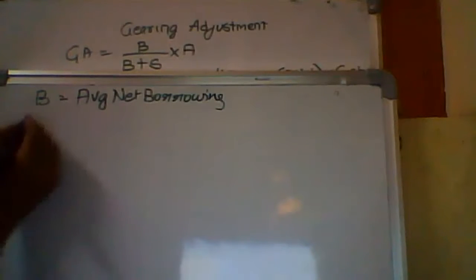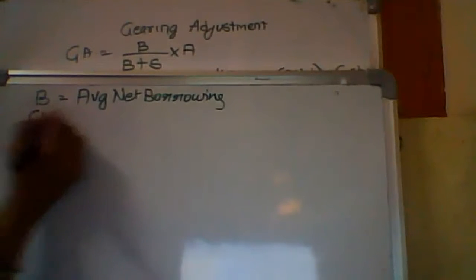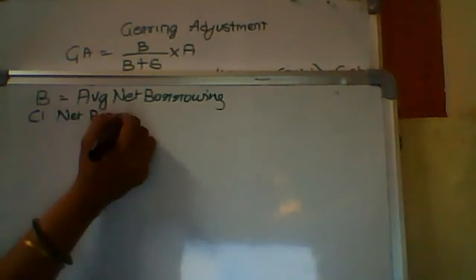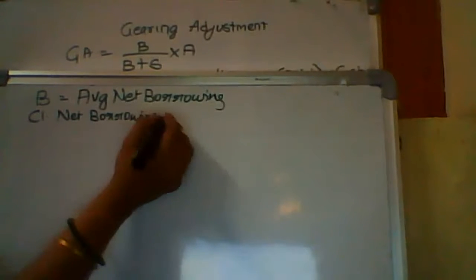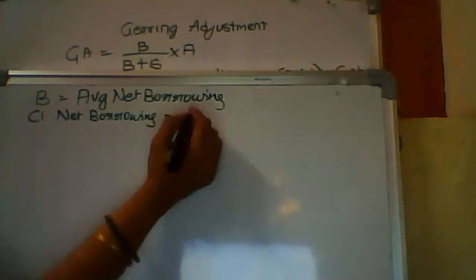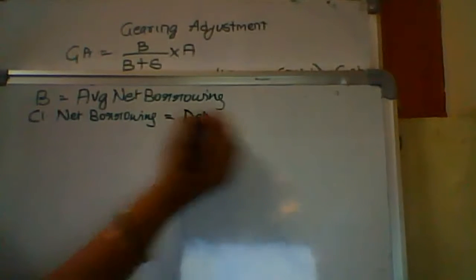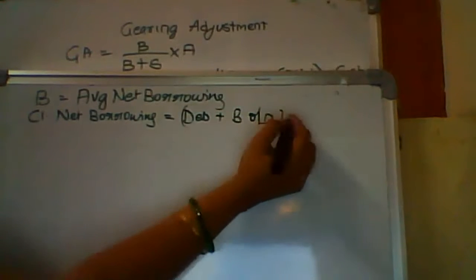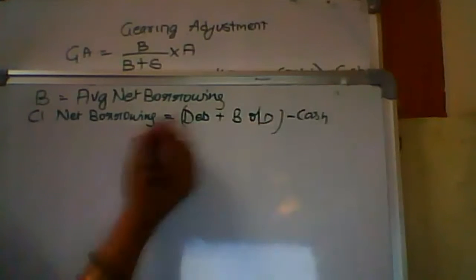First of all, I calculate closing net borrowings. So closing net borrowings is equal to total borrowings. What are the total borrowings? Debentures plus bank OD minus cash.